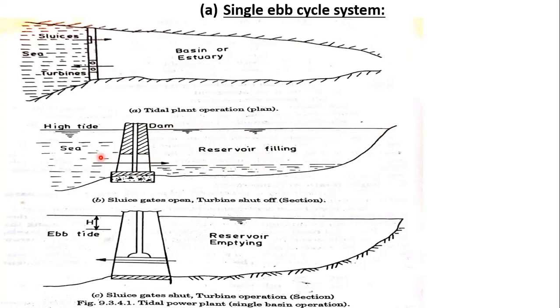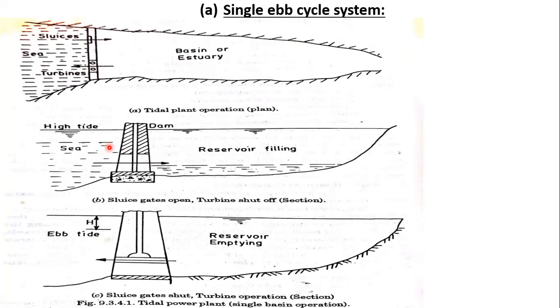Okay, so the basin flows over the turbine into the lower sea level. From this, the water from the basin flows back to the sea. After 2 or 3 hours, when there is sufficient difference between the full reservoir level and the falling tide level, then the turbines are run.